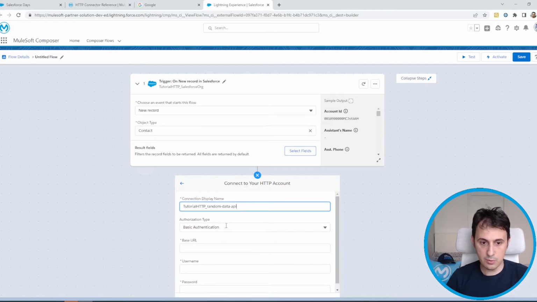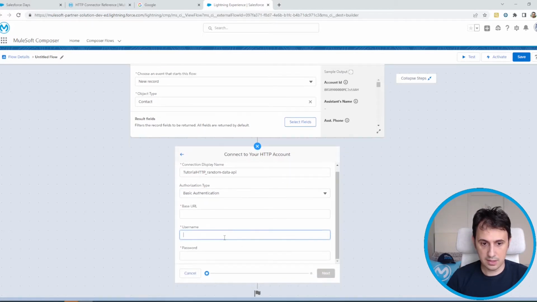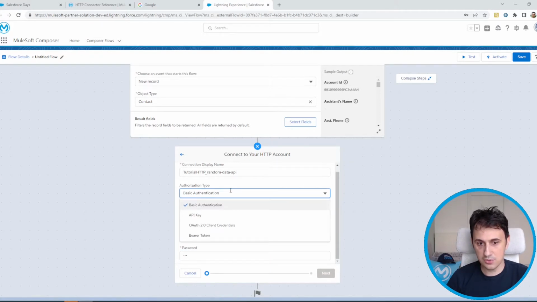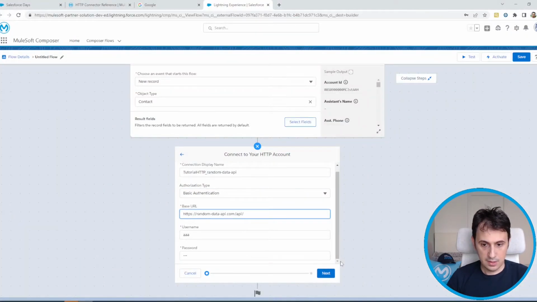About authorization, we don't need any authorization, so I can simply select this one and insert a fake username and password. Okay, there is no authentication choice, so I can simply select basic authentication. Okay, so the base URL, now the base URL is this one. Okay, so random data API. Then we have user and here we have vehicle. So the base URL goes up to API. Okay. Let's select next.